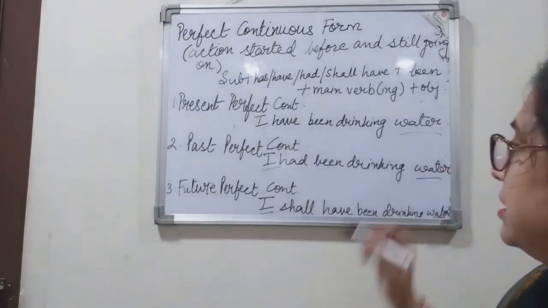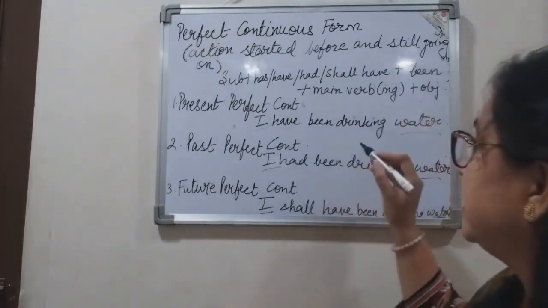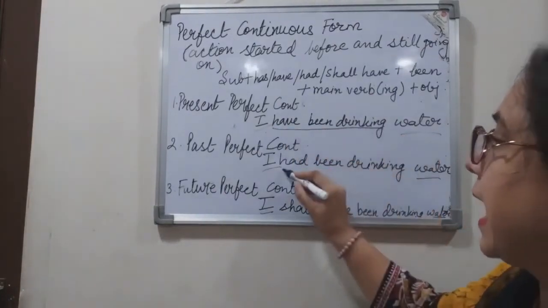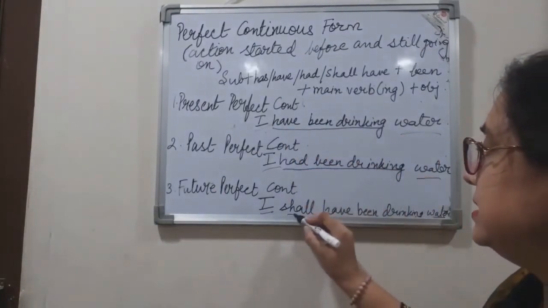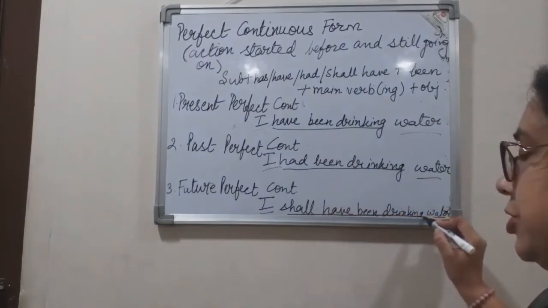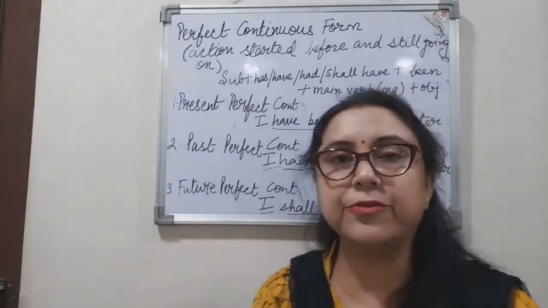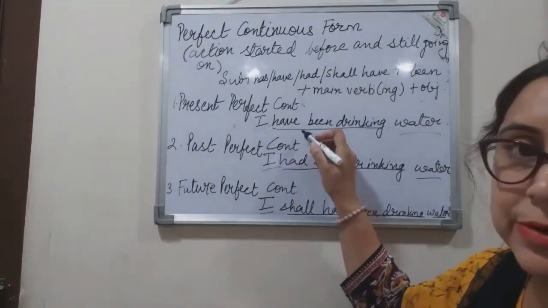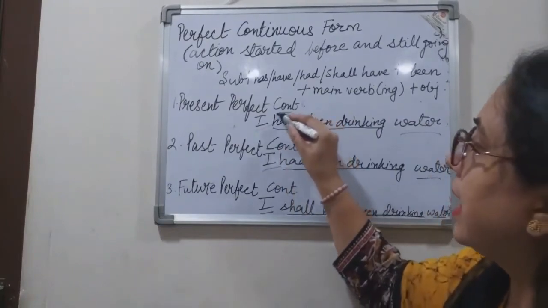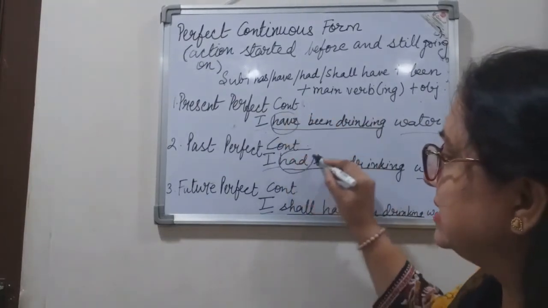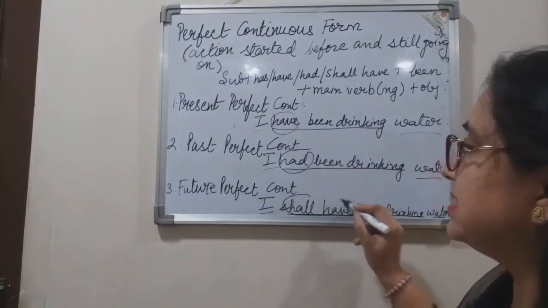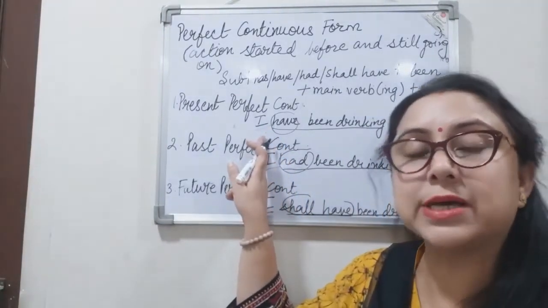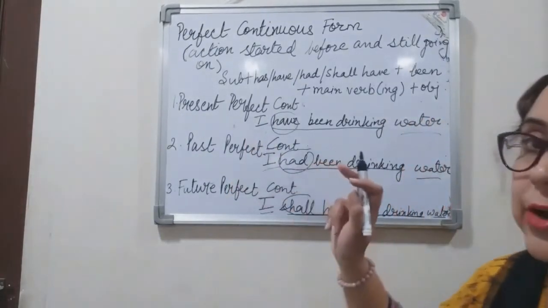Now let us focus on the verb. Have been drinking, had been drinking, and shall have been drinking. Here again, first of all, let us talk about the helping verb, right? So, have, had, and shall have. Since it is I, had it been third person singular number, we would have used has.